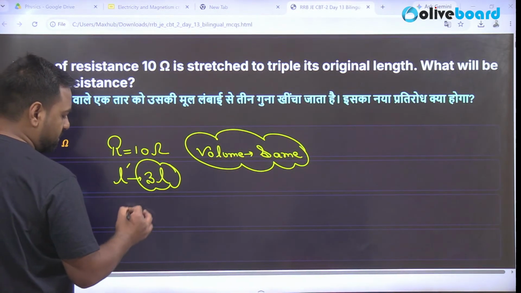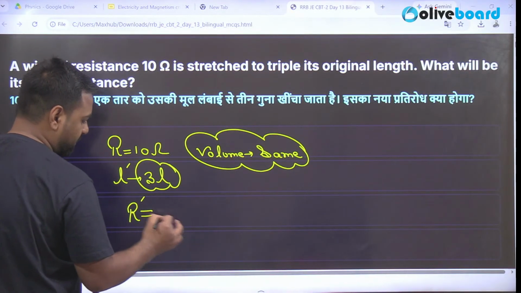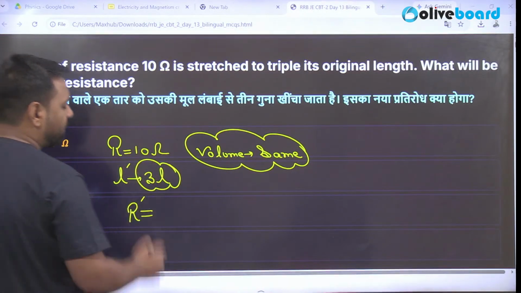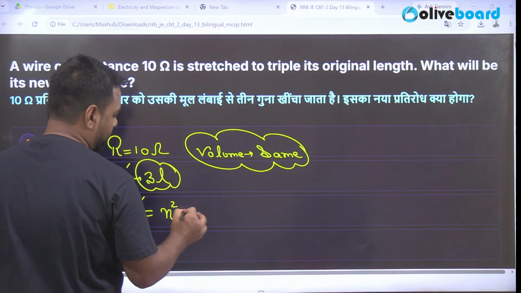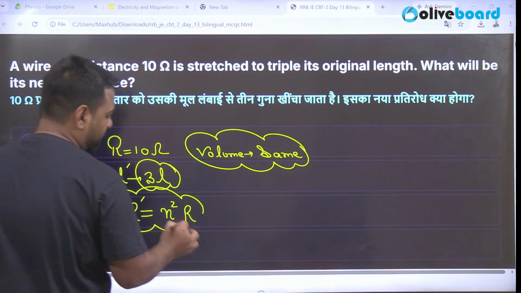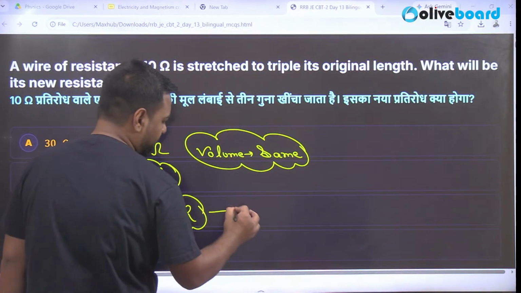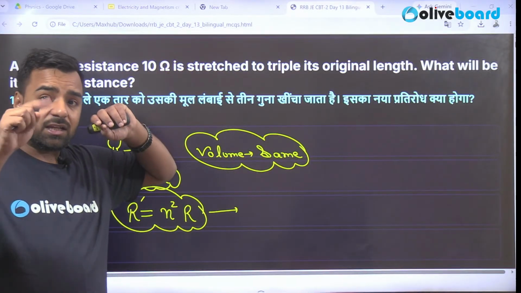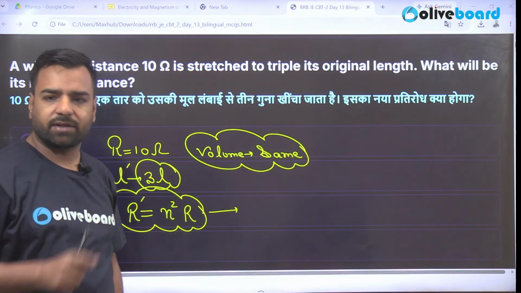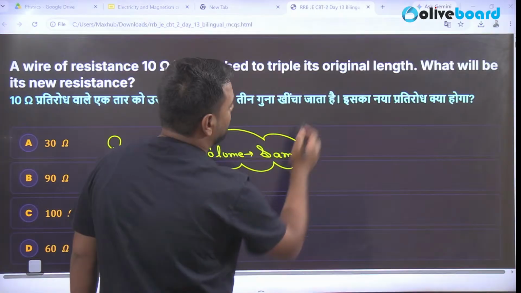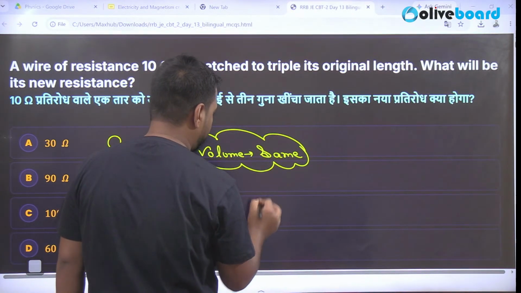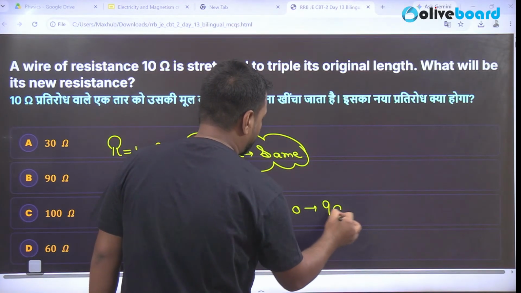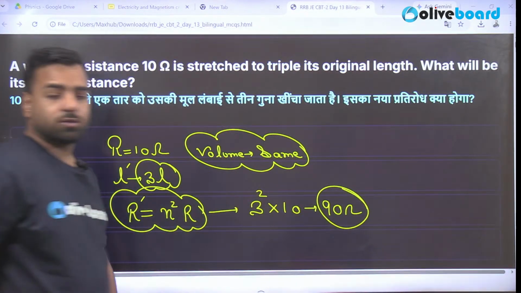So here, what will be the formula for the new resistance? Tell me. That's the formula that you must remember in this case, because when volume is the same, obviously there will be a change in the area of cross section because there's a change in the length, right? So here it's how many? Triple, right? So 3 squared into 10 ohm is going to give me the new value to be 90 ohm.